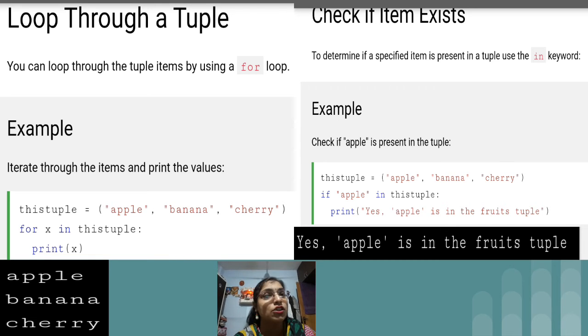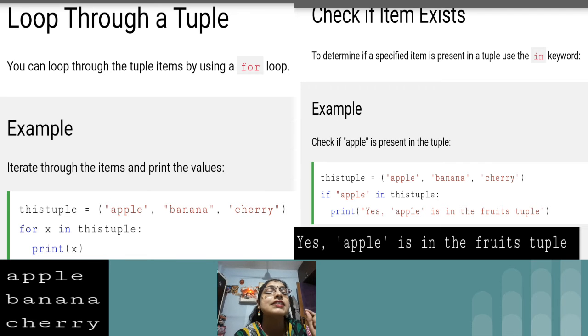The loop will execute. As we all know, Python is a very intelligent language, so it will perform the iteration automatically. We don't need to write i++. Actually i++ is not there; we have to write i = i + 1. So no need of that. It will automatically increment the value as long as there is some item inside this tuple. So this is loop through a tuple.